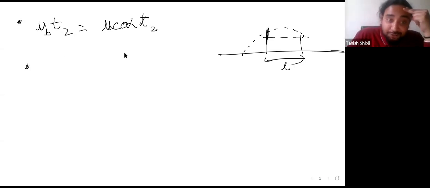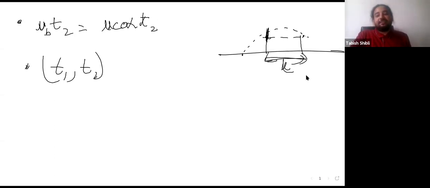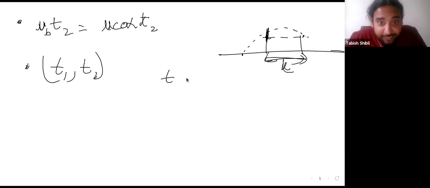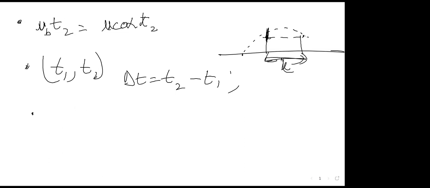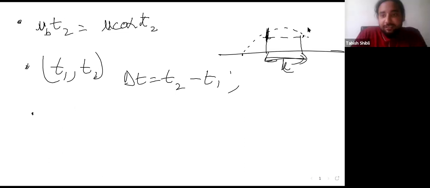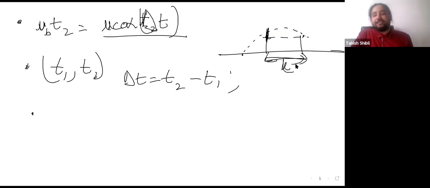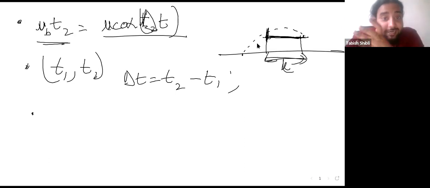Lovely. So look at this. You have two times: you have T1, which is the time here, and you have T2 here. So for the distance L that the stone travels, you already know both the solutions, right? So the time it takes, delta T, is just T2 minus T1. Make sense? Yes, sir, that makes a lot of sense. So since they're traveling the total distance, this is going to be delta t. What u cos alpha is traveling in this time, delta t, is equal to this distance, which is ub t2, the total time it's taking.